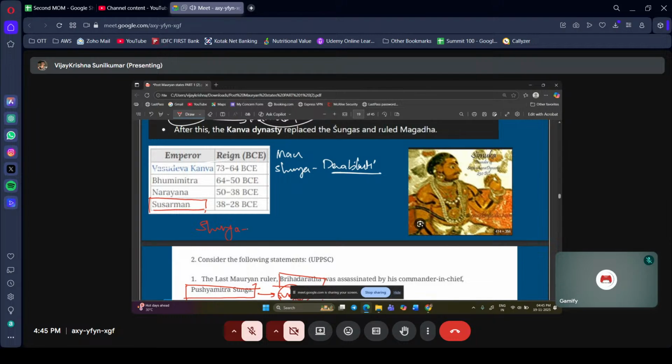We talked about Sunga, we talked about Kanva. Now we are talking about the next thing. The last Kanva ruler was Susarman, and Susarman was assassinated by Simuka. This is the Rocky. Simuka is the founder of the Shatavahana dynasty.